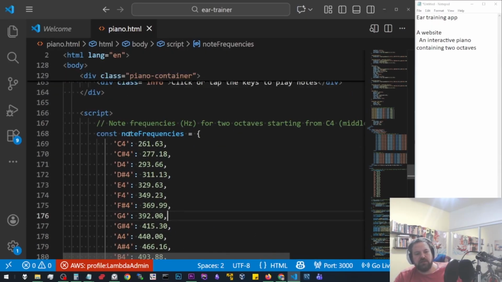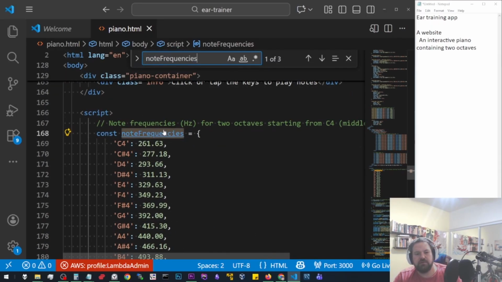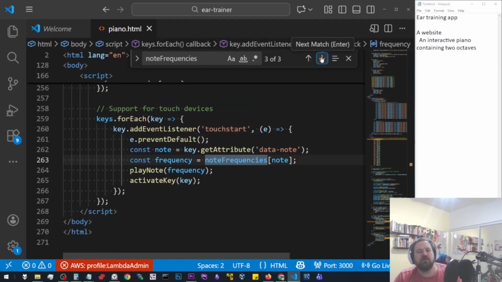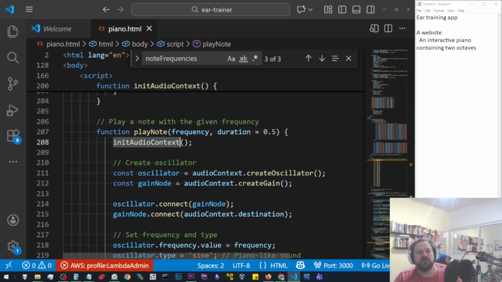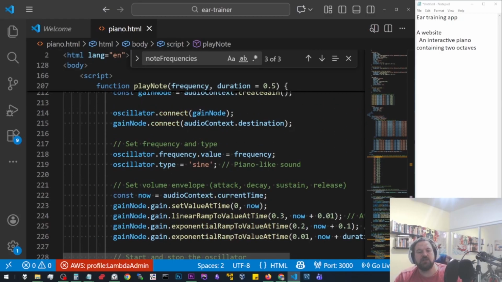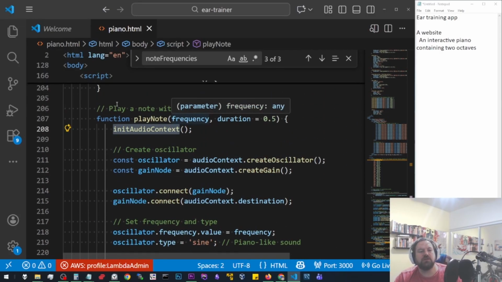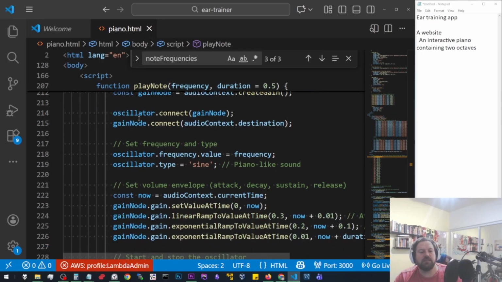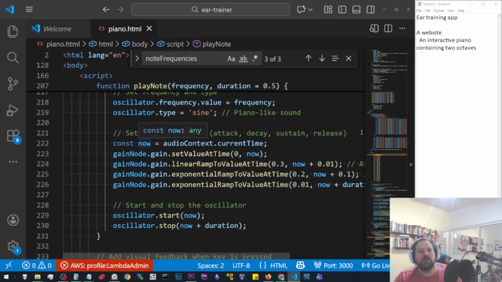But my question is now, how do these actually play, right? Where else is this used? So as a listener, clicking on every single white key and black key contains the frequency, right? Makes sense so far. Play note. What is this? Play note frequency initiates an audio context oscillator. I assumed it would be using some kind of library, but I guess you can do this natively in the browser by creating an audio context and creating a, what's the word I'm looking for? A wave, right? You build a wave with probably an array, I would guess, or some kind of built-in wave feature for some kind of sound library, right?